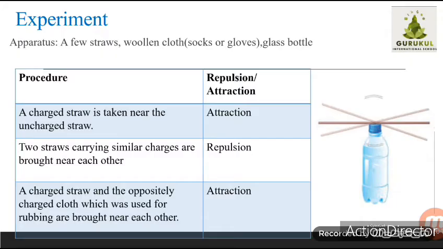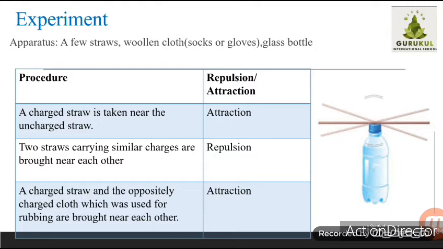To understand this frictional electricity in a proper way, we have been given one experiment in our textbook. In that one, we have to take a few straws, a woolen cloth, or you can take socks or gloves also, and a glass bottle. Place a straw on a bottle and take another straw near it. One straw you have to keep on a bottle and another straw you have to hold in a hand.